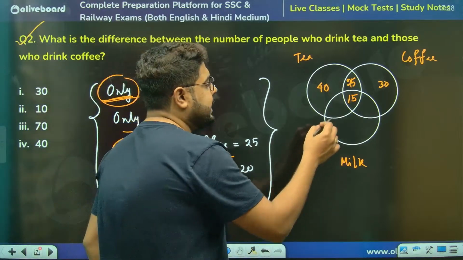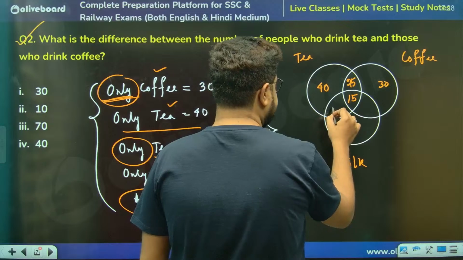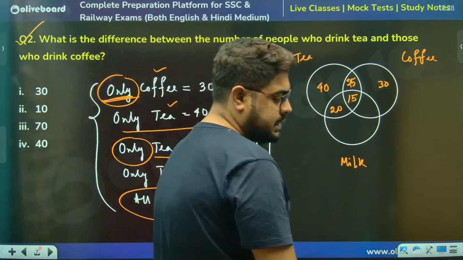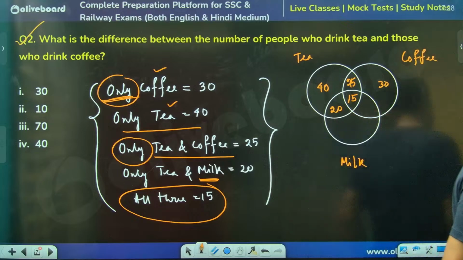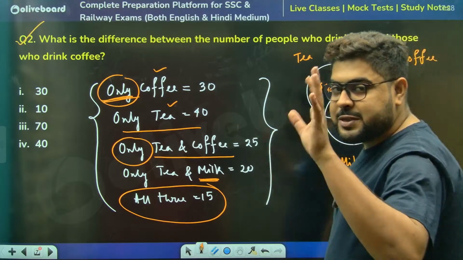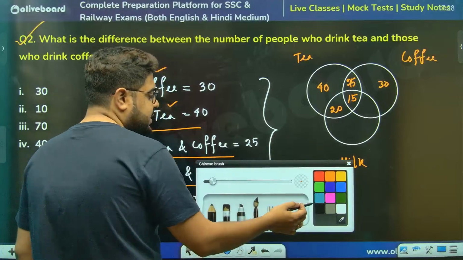And only tea and milk, how much is it? 20. Only tea and milk, like this is 20. Now what are they asking? What is the difference between the number of people who drink tea and those who drink coffee? Now you see the word only is gone. Now the word only is not there. Let's see.